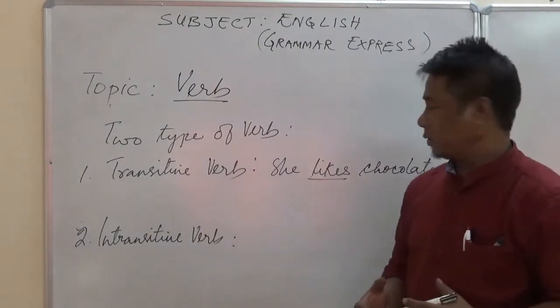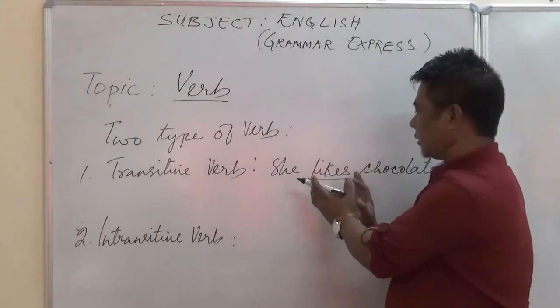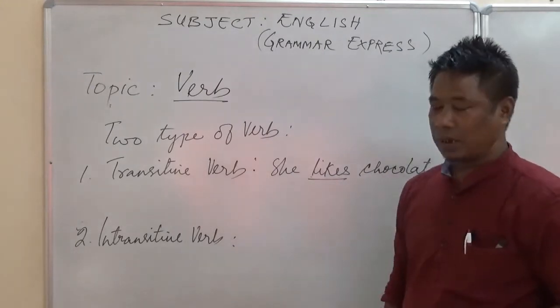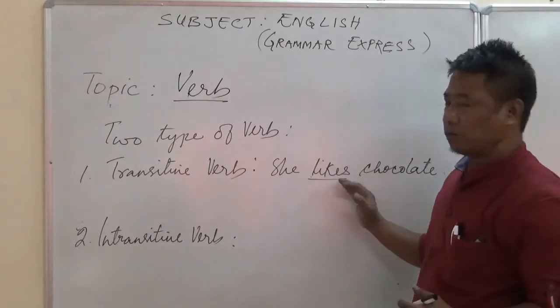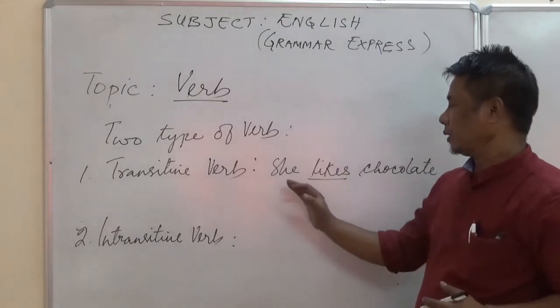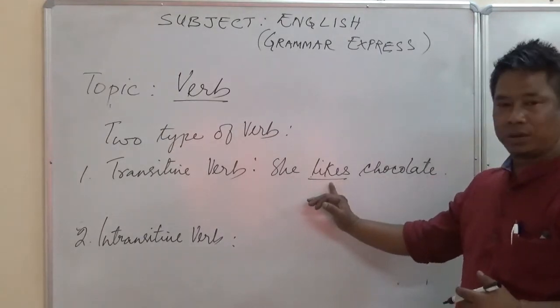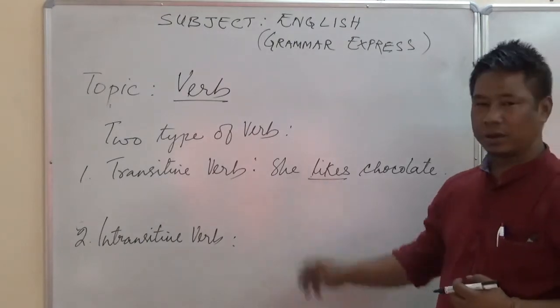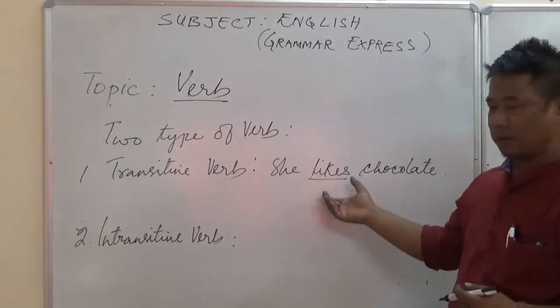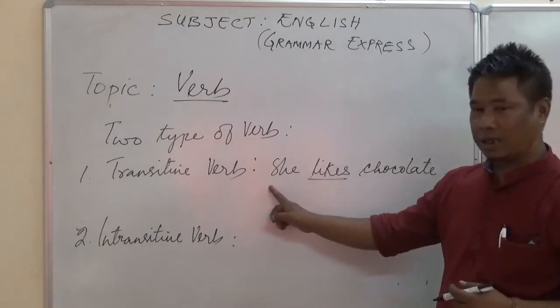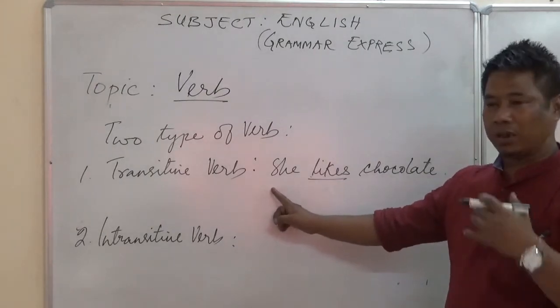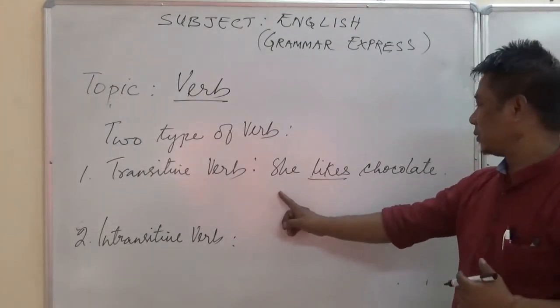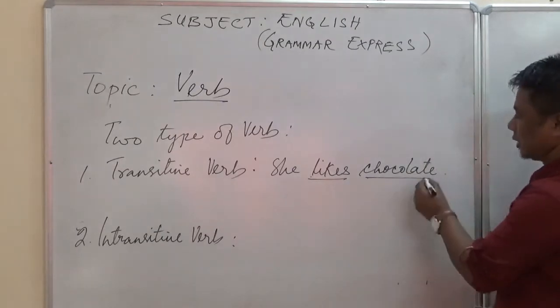Now, we are going to ask whether this verb, likes, is transitive or not. How do we know? We can know by asking a question. For example, what does she like? What does she like? The answer is chocolate.